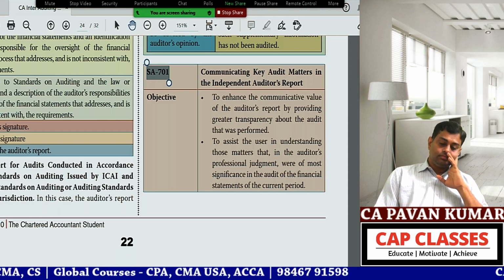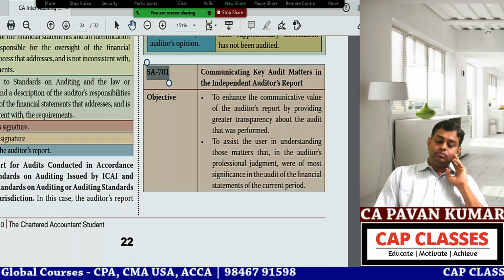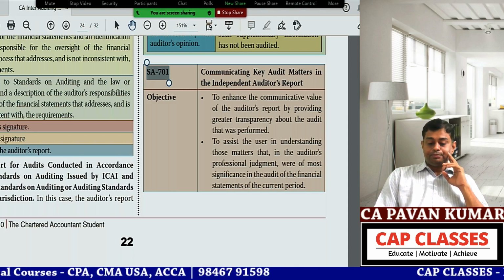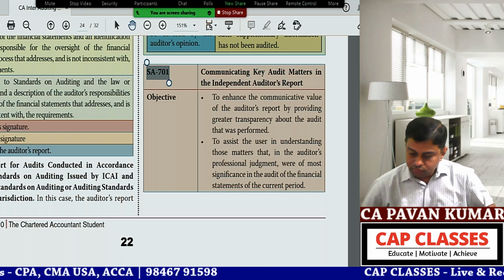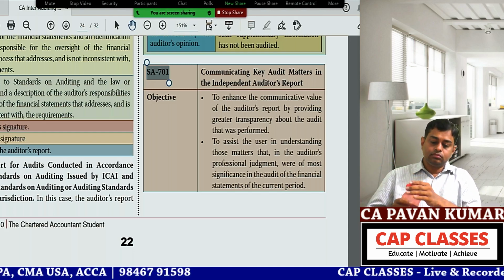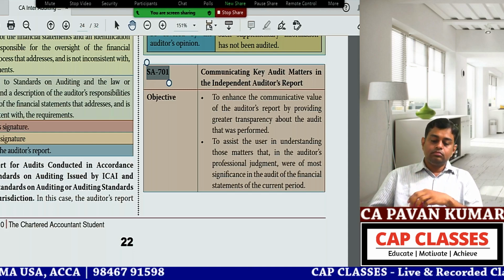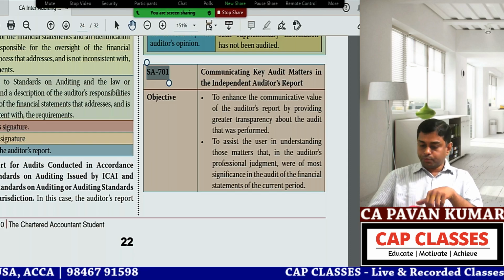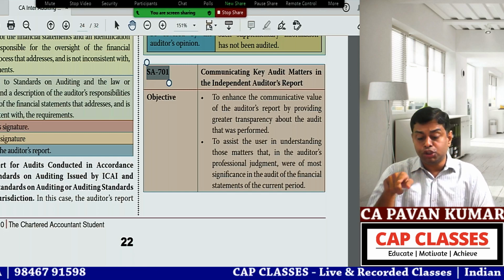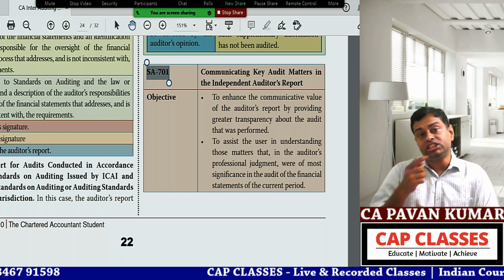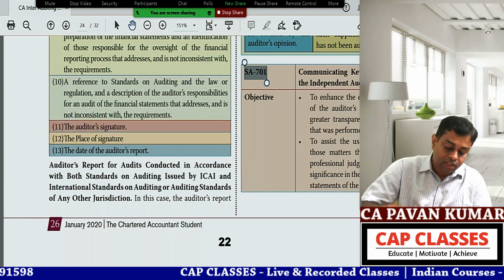Objective: to enhance the communicative value of the auditor's report by providing greater transparency about the audit that was performed. Okay. To the user in understanding those matters that, in the auditor's professional judgment, are of most significance in the audit of financial statements of the current period. So they are most significant. If it is significant, it goes to those charged with governance. If it is most significant, it will come in CAM.